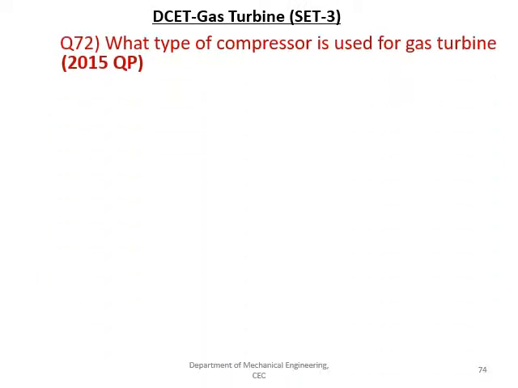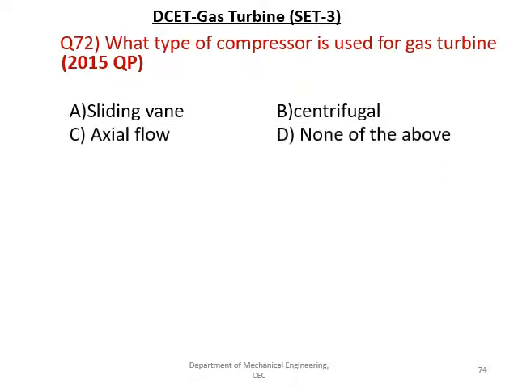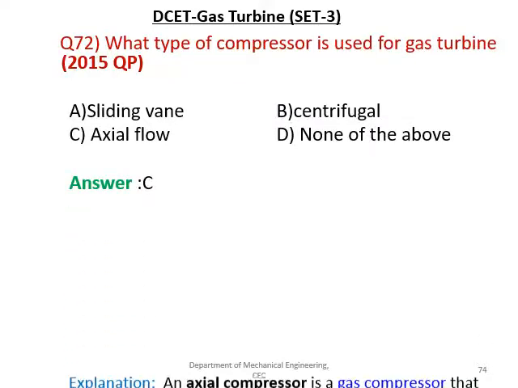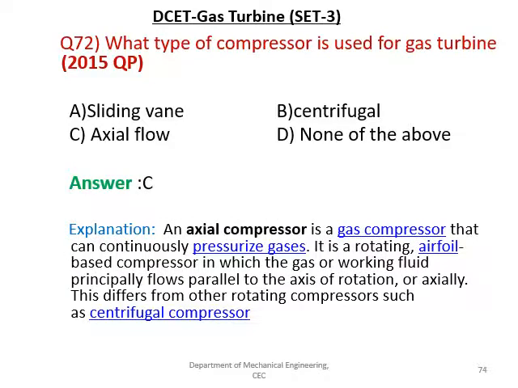The next question is, what type of compressor is used for a gas turbine? This comes under the third set of questions, where I have sliding vane, centrifugal, axial flow and none of the above. The right answer is C, that is axial flow. The axial compressor is a gas compressor that continuously pressurizes the gas. Therefore, it is used in the gas turbine.